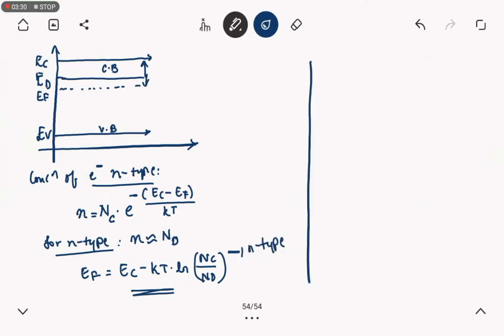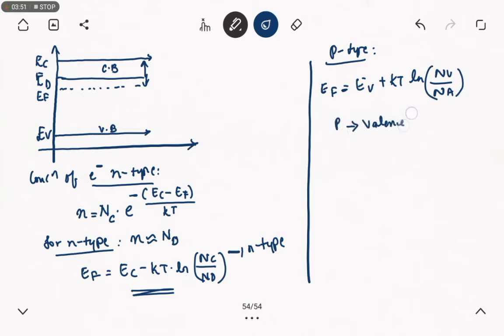For P-type we just have to alter the equation. This can be written, for P-type, as EF equal to EV plus kT into ln of NV divided by NA. For P-type we always have to remember that it lies near to the valence band and it is also termed as acceptor.